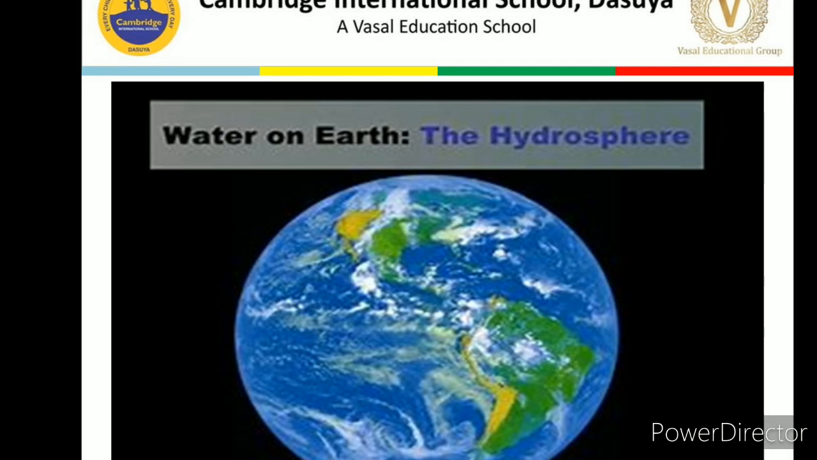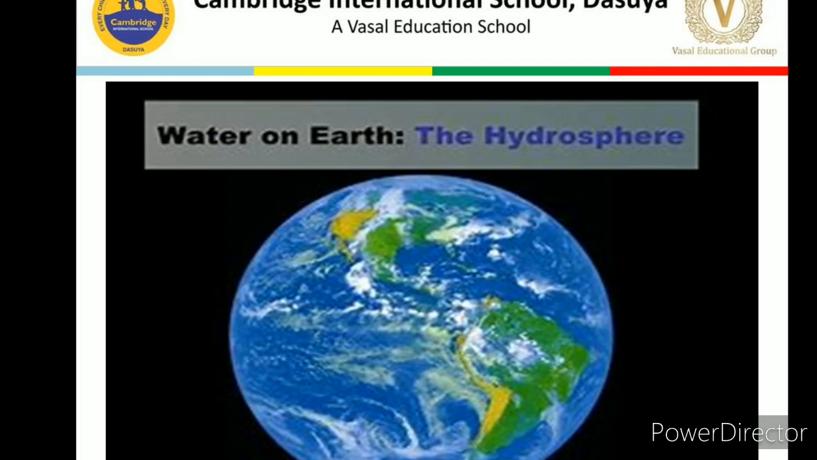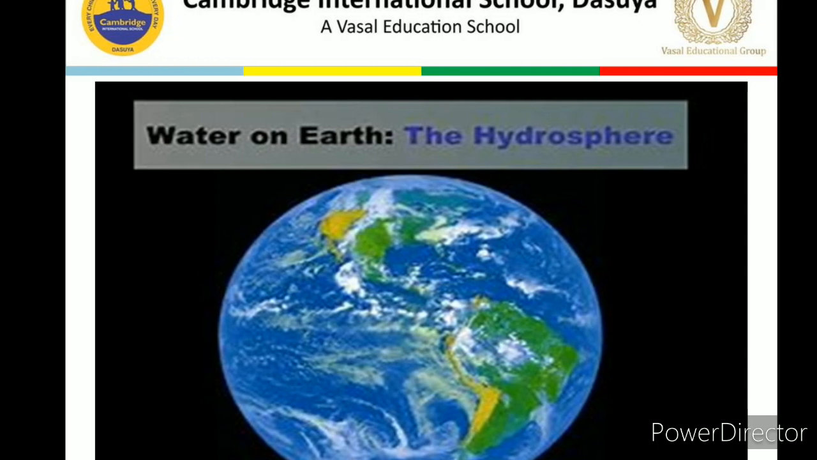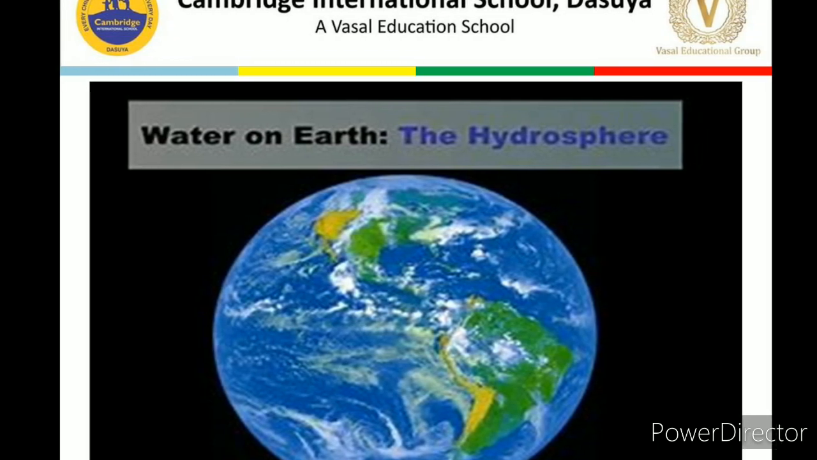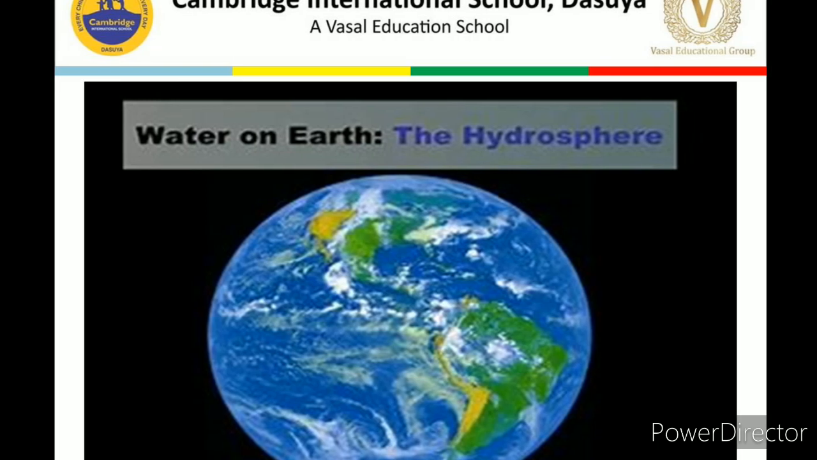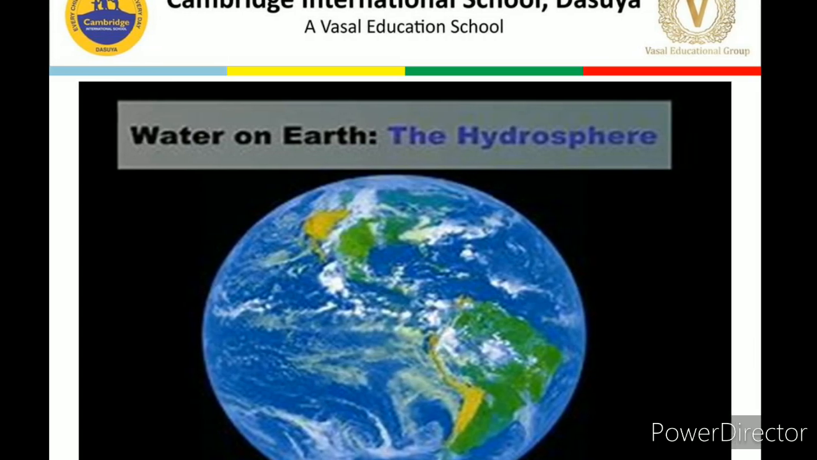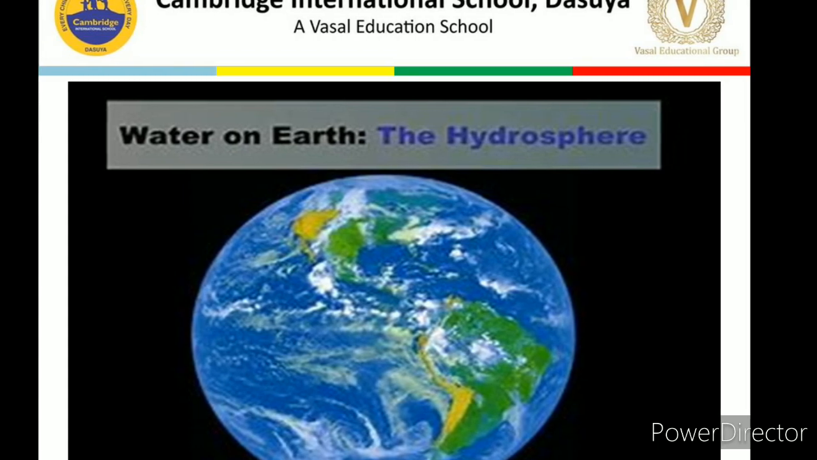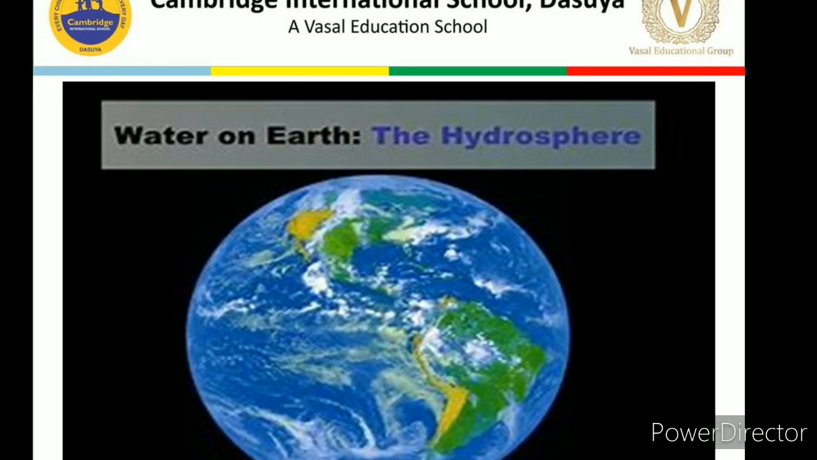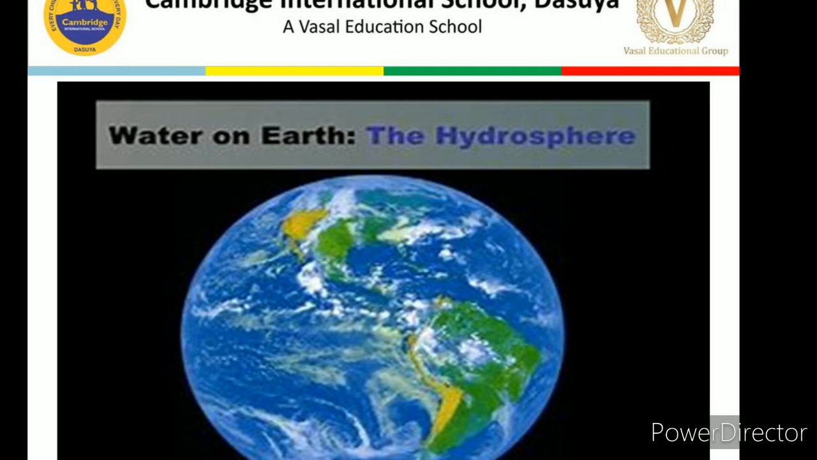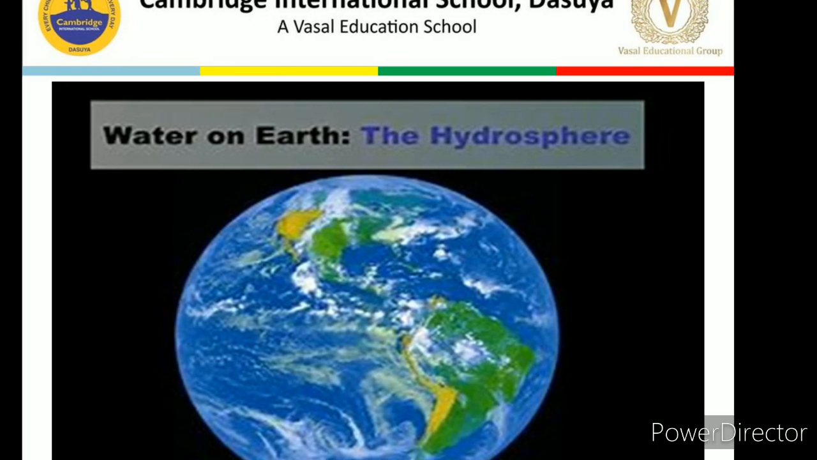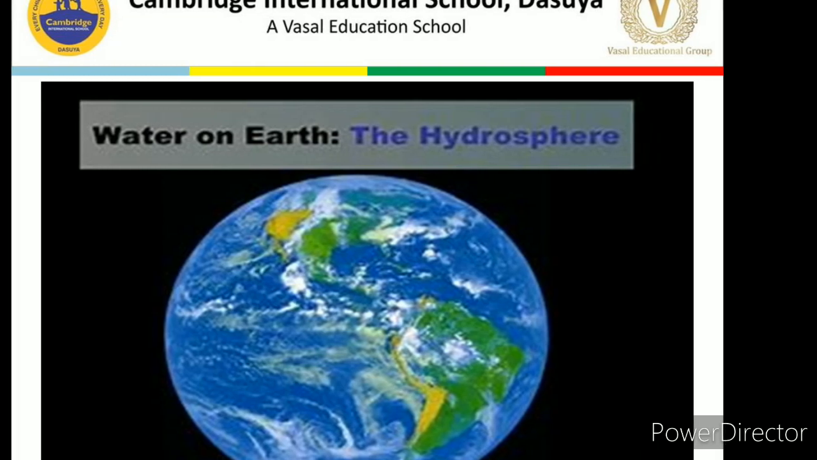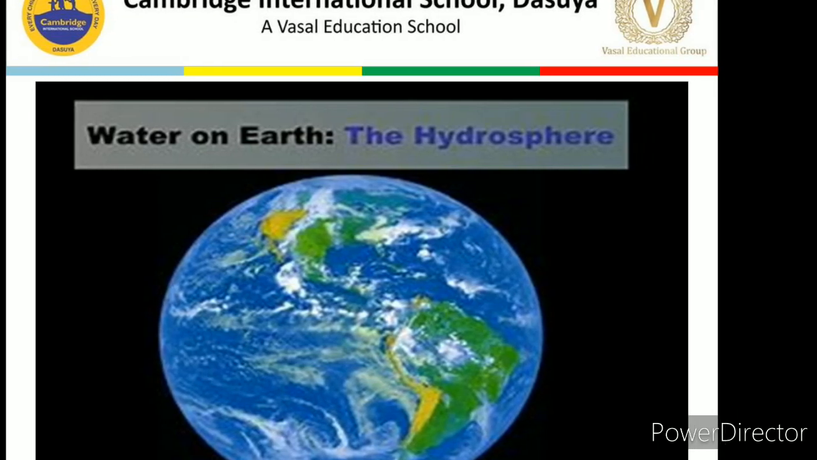It consists of all the water bodies. The earth consists of 71% of water. That's why it always appears blue, and it is also called the blue planet. Most of the water is in the oceans, which is not fit for human use. Some is in the form of underground water and ice sheets, and only 0.03% of water is available as fresh water.